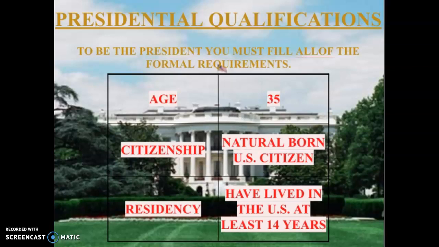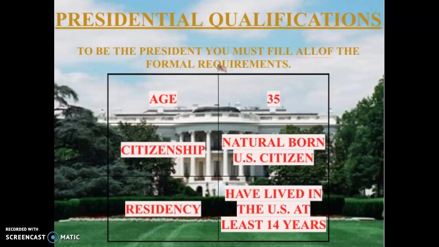You must be at least 35 years old, a natural born U.S. citizen. This means that you need to be born either in the United States or on U.S. territory. So that could be a military base. So, for example, when John McCain was running for president, he had been born on a military base, which makes him eligible to be president.